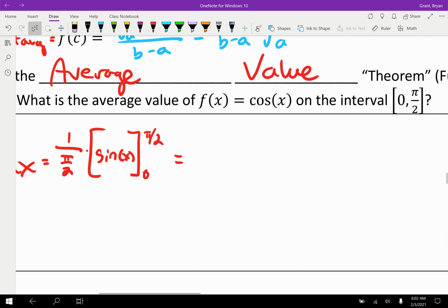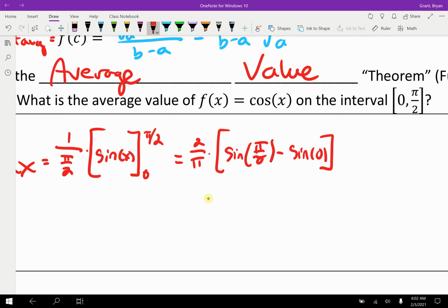Continuing out, 1 divided by a fraction is always the reciprocal of that fraction. And then working this piece, we have sine of pi over 2, we'll pretend that's a 2, minus sine of 0. Okay, sine of 0 is 0. Sine of pi over 2 is 1. So 1 times 2 over pi is 2 divided by pi. The average value of cosine is 2 divided by pi.